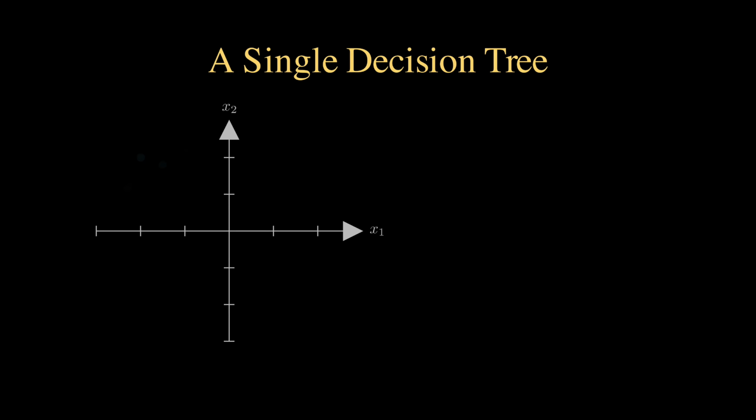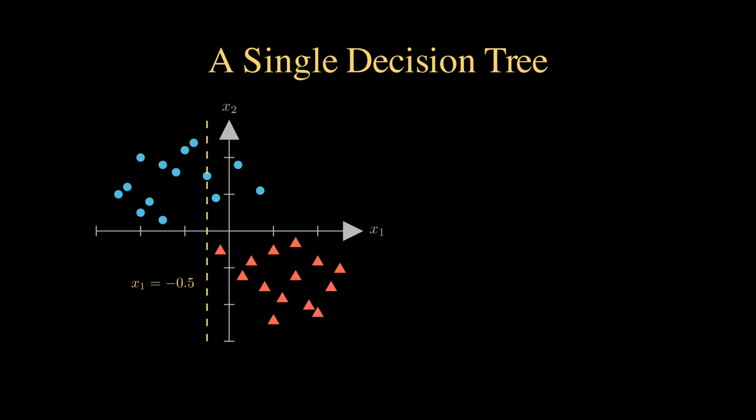The building block is a single decision tree. We have data in two classes, blue circles and red triangles. The tree asks yes or no questions to split the data. Is x1 greater than minus 0.5? That draws a vertical line through the space.